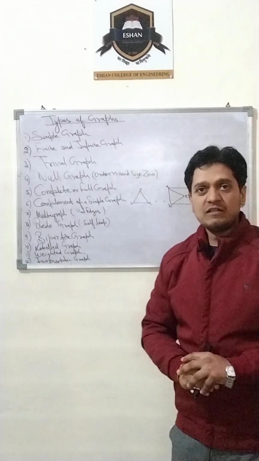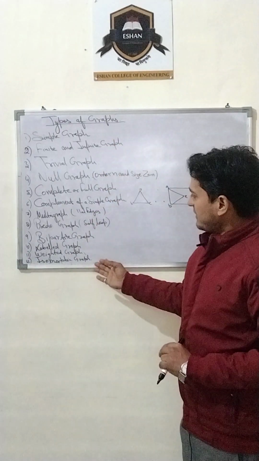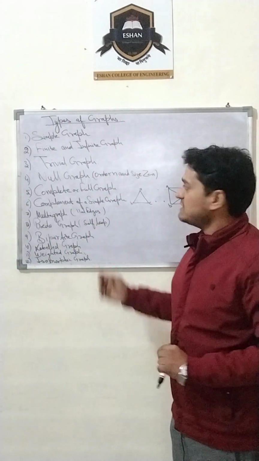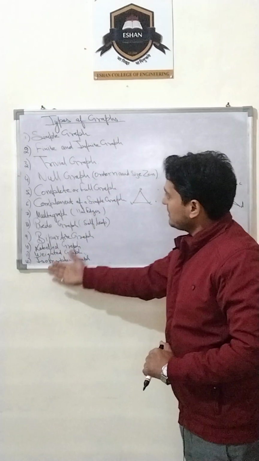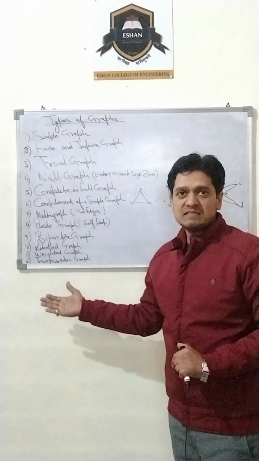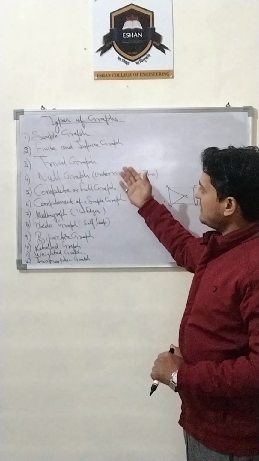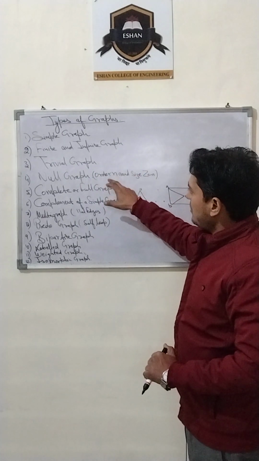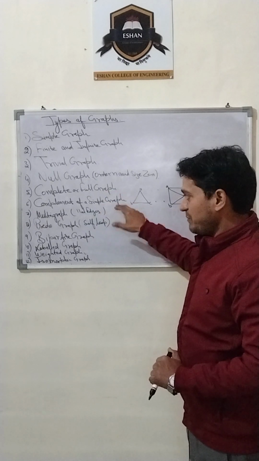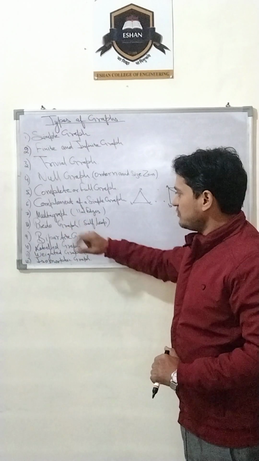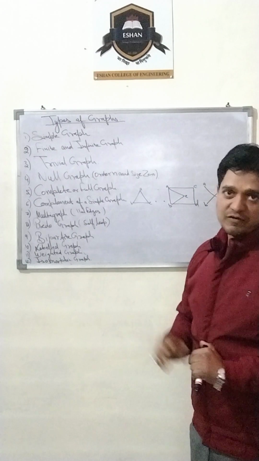In this lecture we will discuss the different types of graph. As you all know, there are different types of graphs we are going to study in this lecture. I am taking 12 different kinds of graph. We will study, starting from a simple graph, finite and infinite graph, trivial graph, null graph, complete or full graph, complement of a simple graph, multigraph, pseudograph, bipartite graph, labeled graph, weighted graph and isomorphic graph.